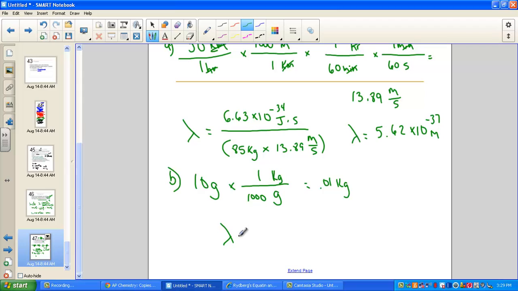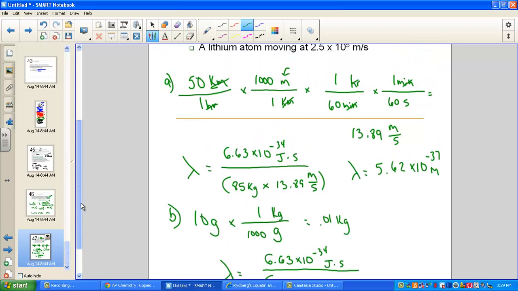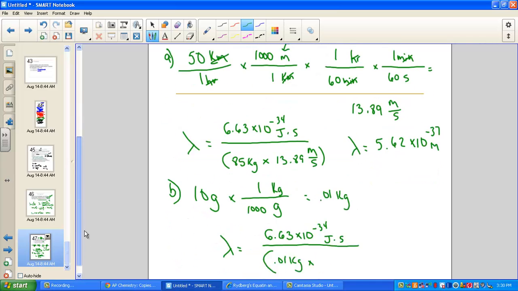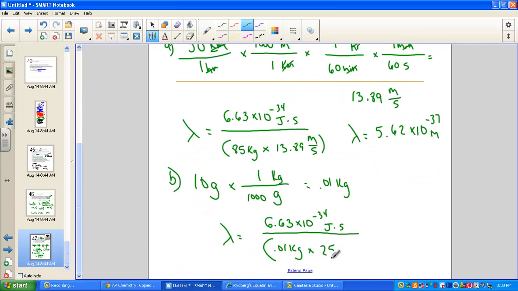So let's solve for that wavelength of a bullet. Alrighty, using Planck's constant, 6.63 times 10 to the negative 34th joules times seconds over the mass, and now the correct unit for that bullet is a kilogram. And the velocity that was given to us, 250 meters per second.